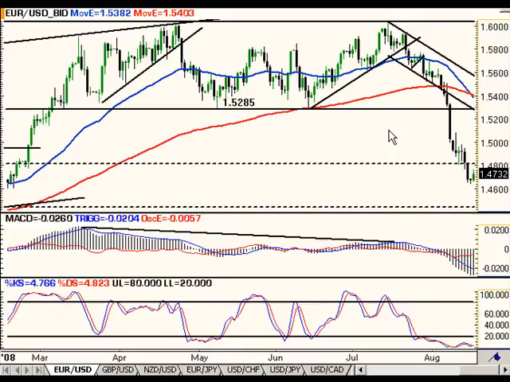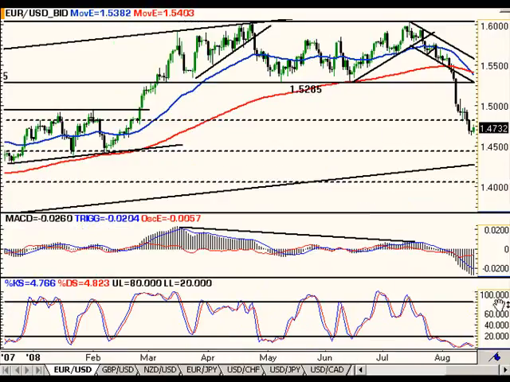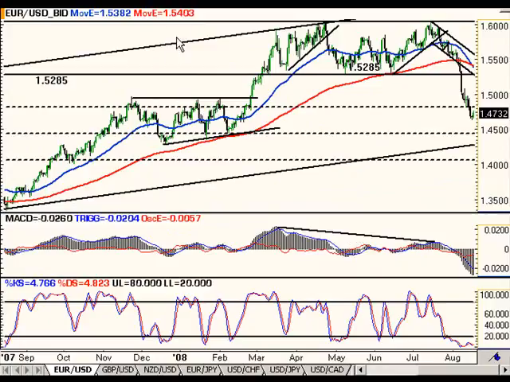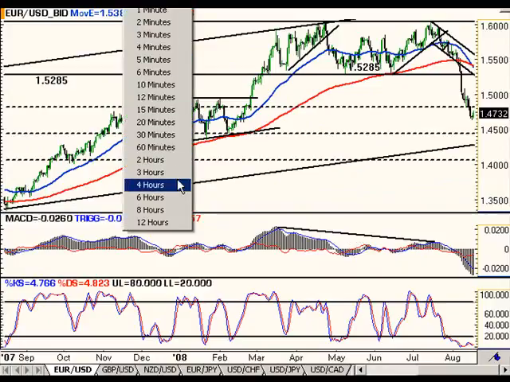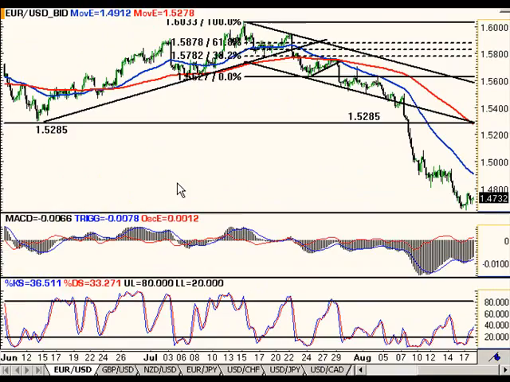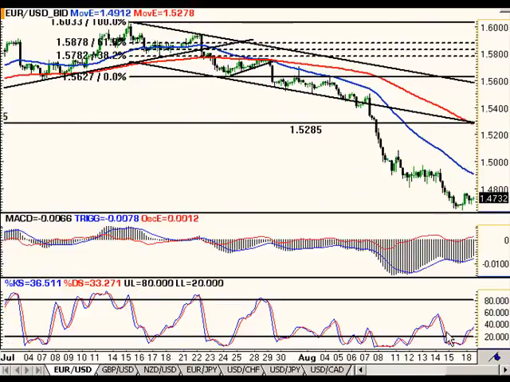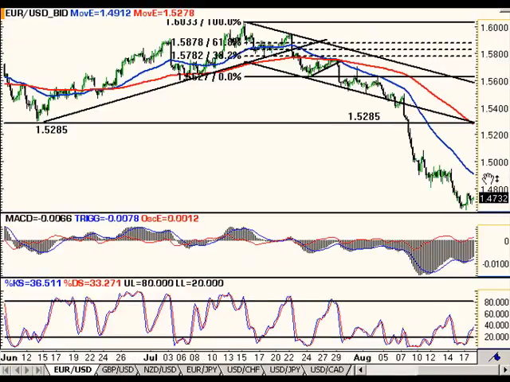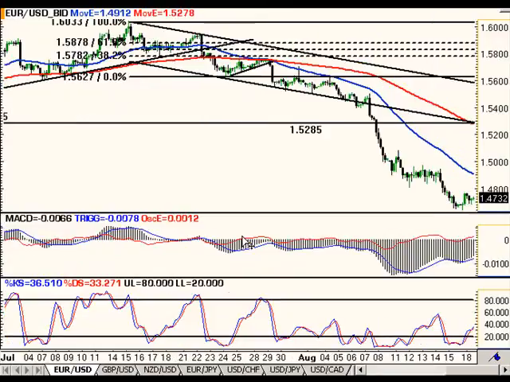The indicators still have yet to show on a daily basis any major stochastic oversold condition on the daily charts. When we look at the 4 hours, we can see the old trend channel. We're in the drop, but we're still a little oversold down here. The MACD is yet to go positive yet. So look at those levels that we're looking at. We've got this 50-day exponential moving average coming in at 49.12 to provide the nearest term resistance.